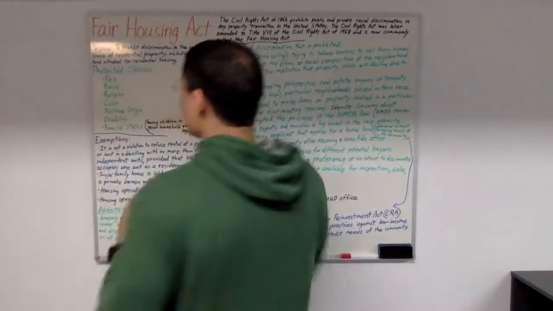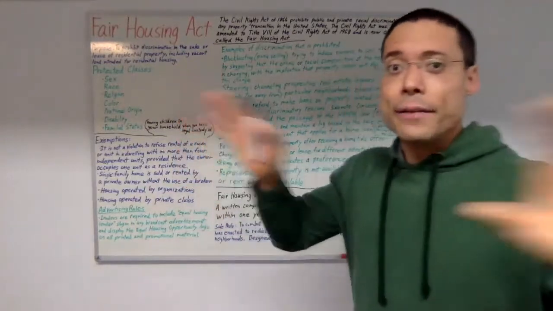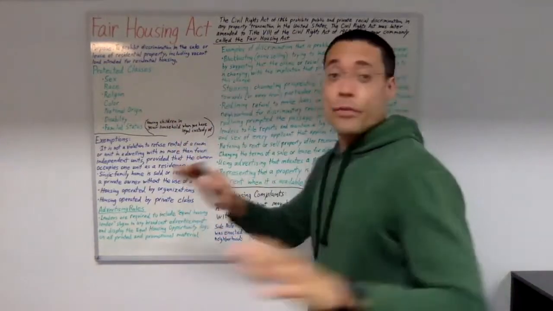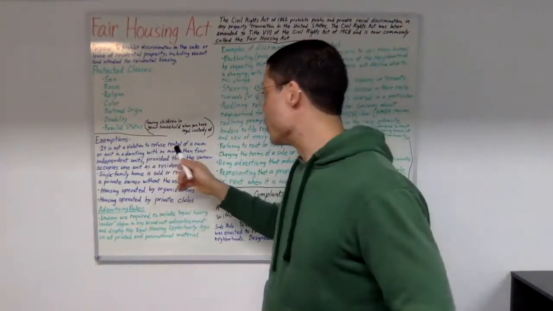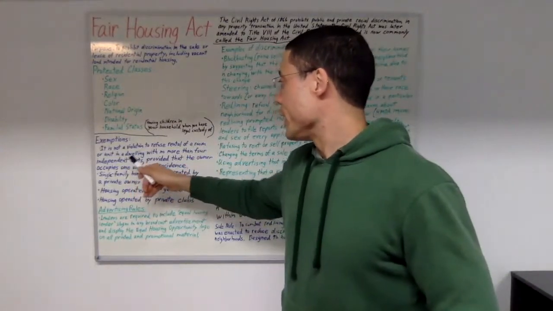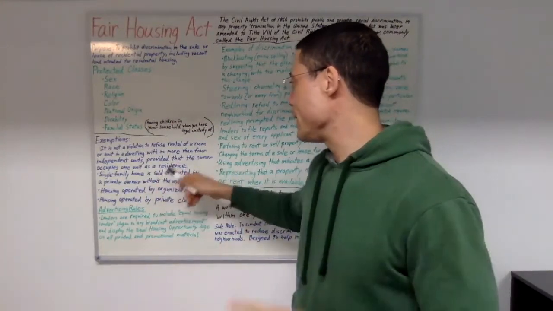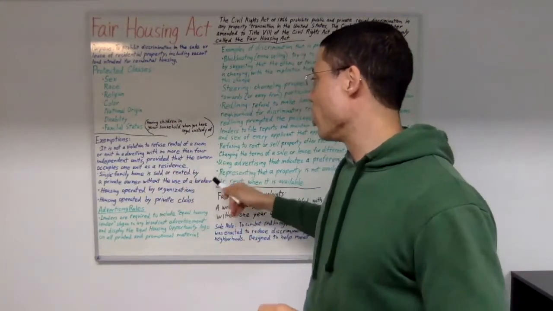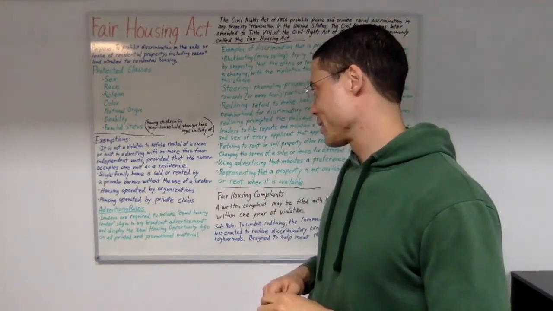Now, what about exemptions though? There are exemptions to the Fair Housing Act. For example, it is not a violation to refuse rental of a room or unit in a dwelling with no more than 4 independent units, provided that the owner occupies 1 unit as a residence.